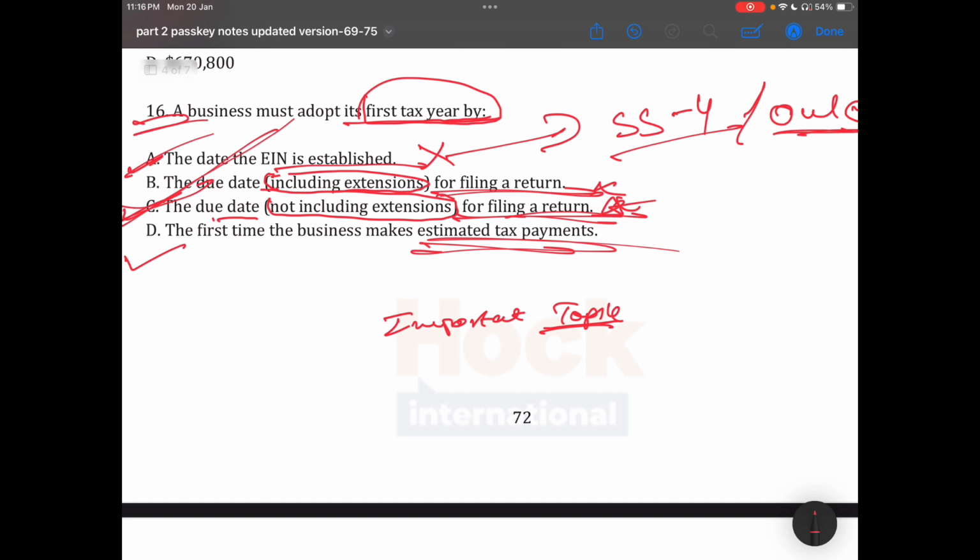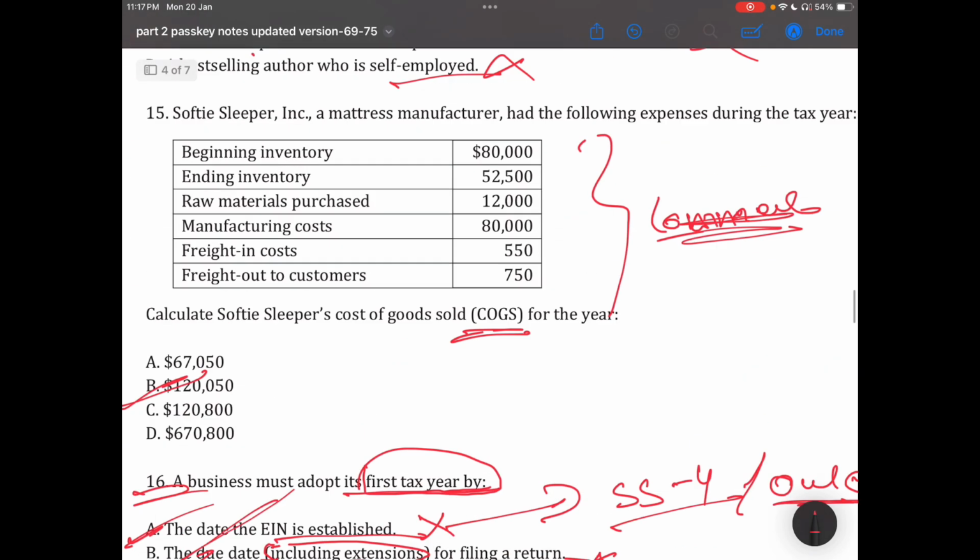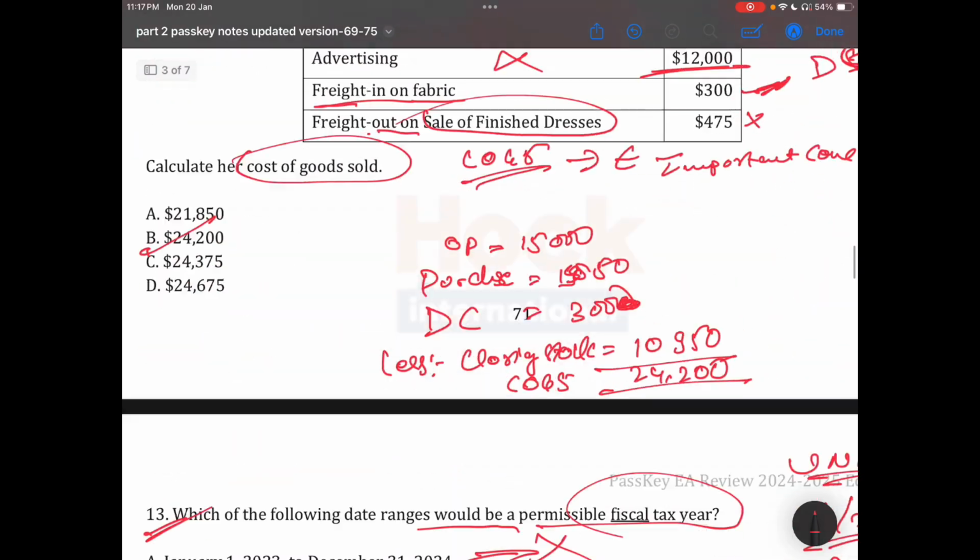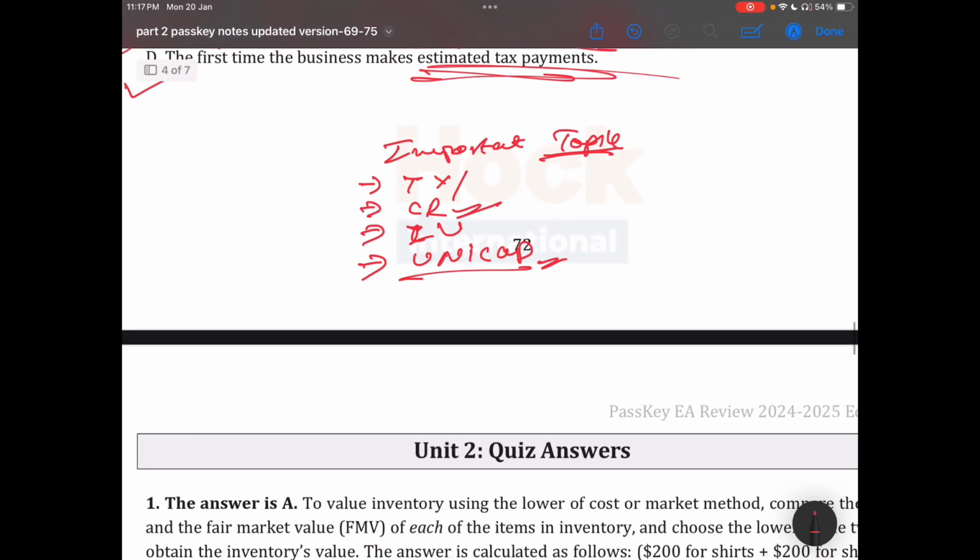And for unit 2, there are 2 or 3 important points. First one is tax year. Second is constructive receipt. Third is inventory valuation. And fourth is unicap, and constructive receipt, inventory valuation, and let me check, COGS. These 4 points are most important for your part from unit 2.